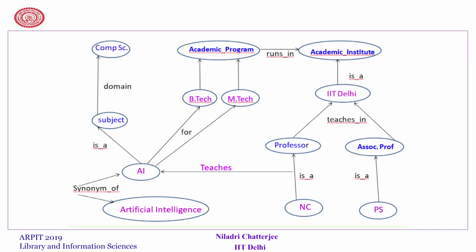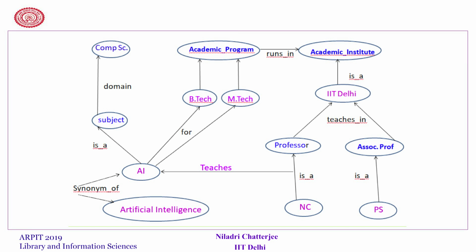This graph tells you what are the gaps that were not there in the earlier graph. For example, you can see that NC and PS, one of them is a professor, other is an associate professor. So, I use a tag "is a" to tell that NC is a professor, PS is an associate professor. Similarly, "teaches in", assuming that one professor teaches in some institute, therefore, it goes to IIT Delhi. Question is what is IIT Delhi?